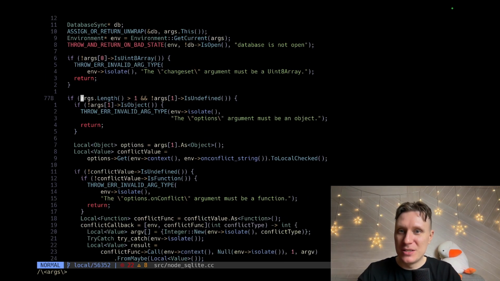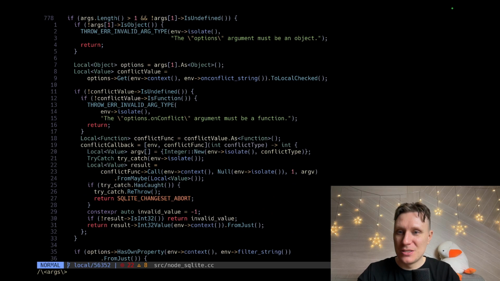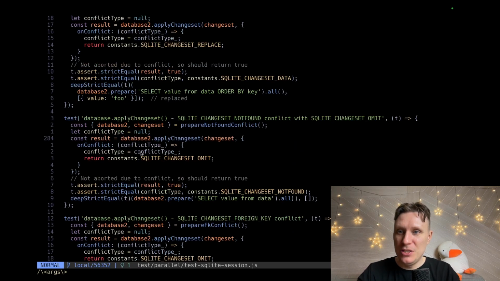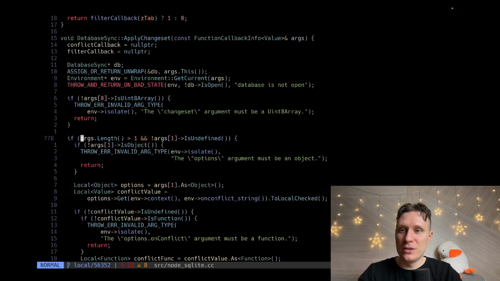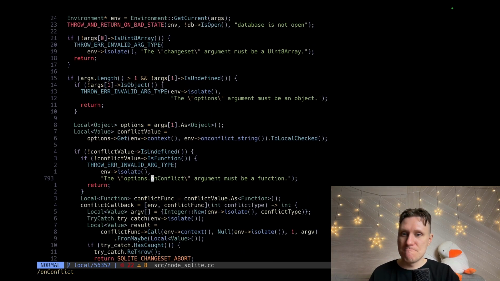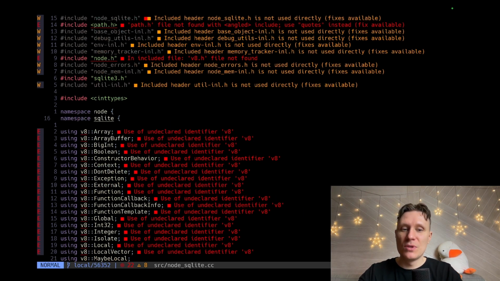Some comparisons, aggregations. This is not interesting. What we need to find is the changeset, the onConflict callback. Like we need this one. How to find the onConflict? Options.onConflict must be a function. Okay, conflict value. How do we get the conflict value?